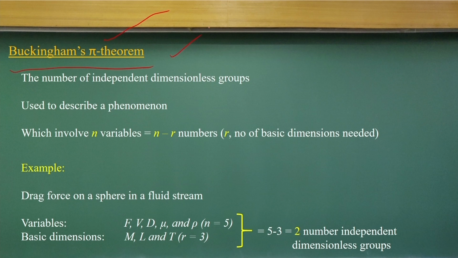The pi theorem concept is that if you have n dependent variables, how many independent dimensionless groups will I get? We know the basic dimensions are 3: mass, length and time. So the number of non-dimensional groups will be n minus r. Please remember, the dimensions are usually 3, but not always 3. I am highlighting it again: you have to use judgment for that.